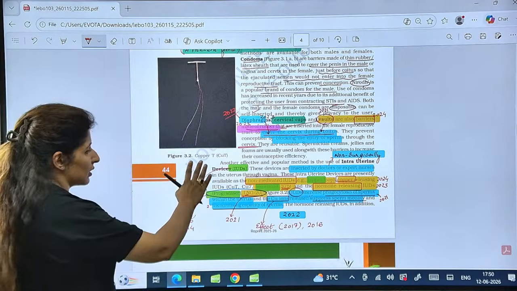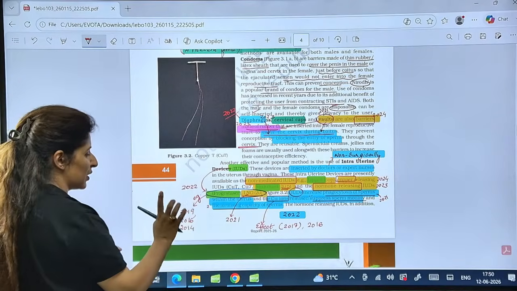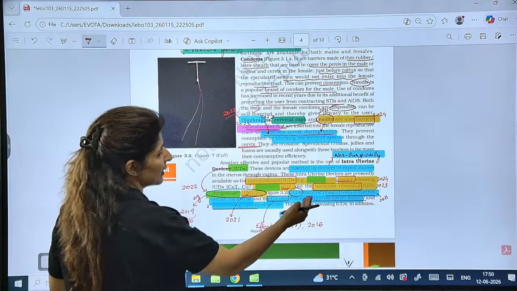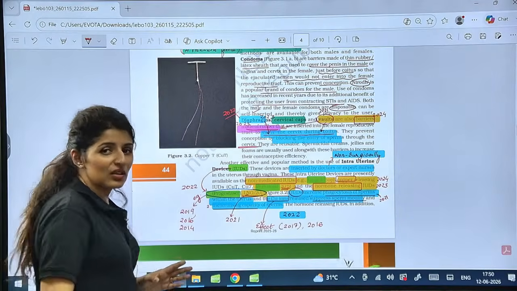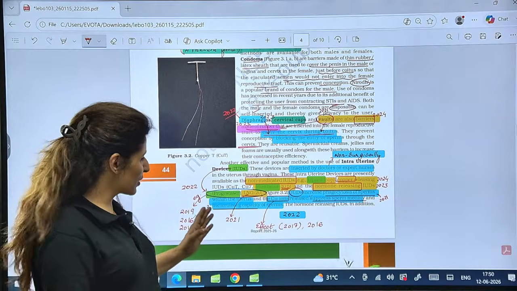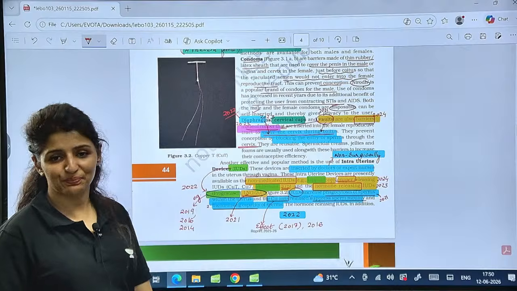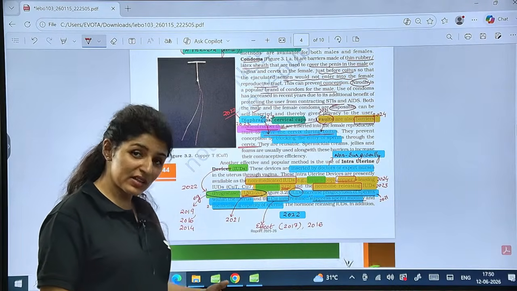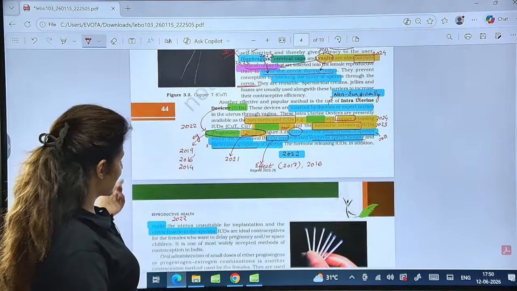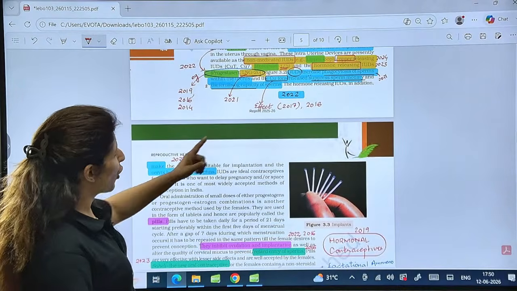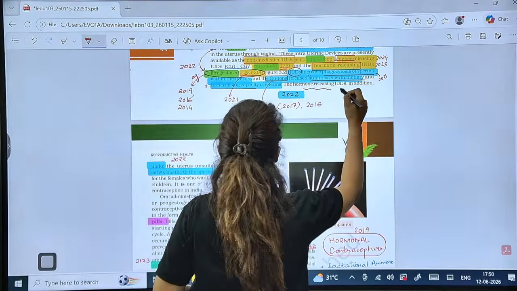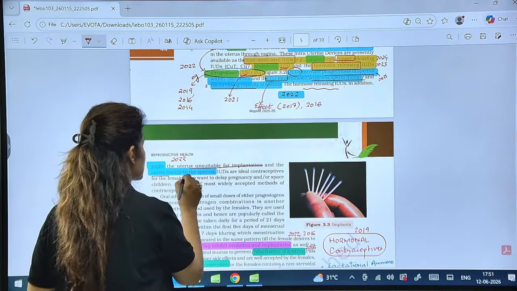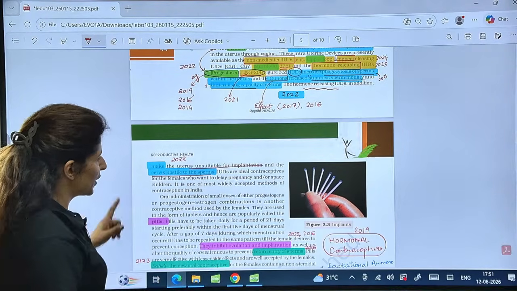See, the question from this topic has been asked in 22, 19, 16, 14, 21, 17, 16, 23, 24. So there is hardly a year when NTA is not asking a question from this topic. Is that clear? Maybe in Re-NEET 2026 it comes back again. Let's see. So what about the hormone releasing IUDs? The hormone releasing IUDs make the uterus unsuitable for implantation and make the cervix hostile towards sperms. 2022.